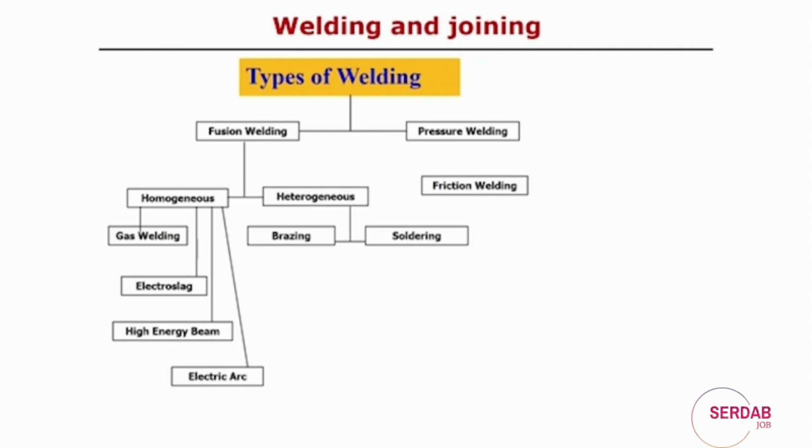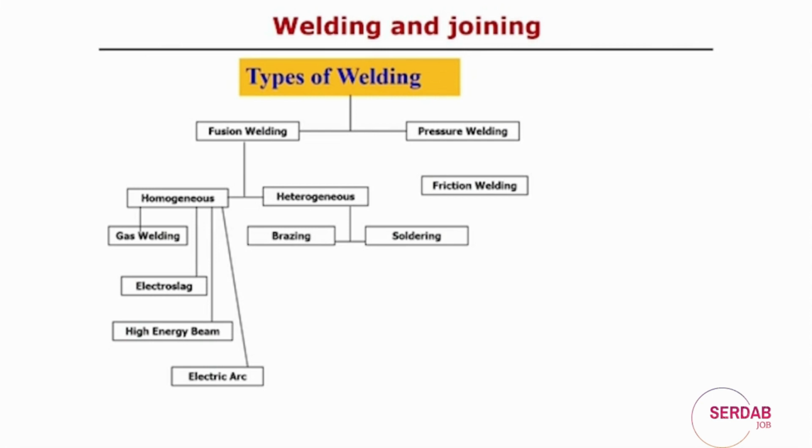High beam energy means either a laser or an electron beam, a high source of energy, can be used. And the electric arc can also be used in this case. All these are homogeneous welding processes, but the heterogeneous welding mechanism is different from the homogeneous welding processes.